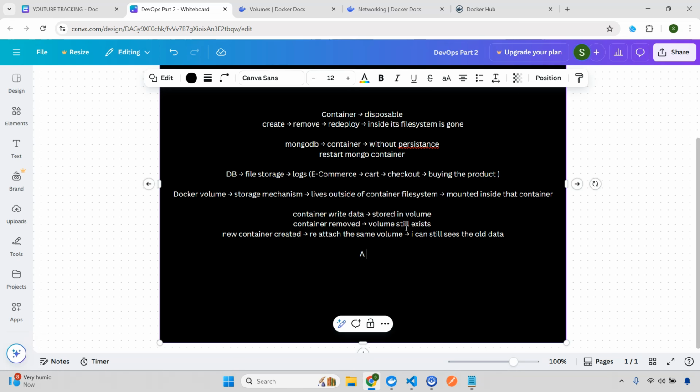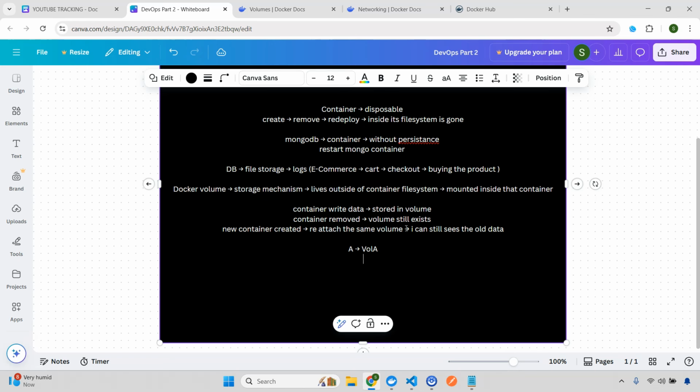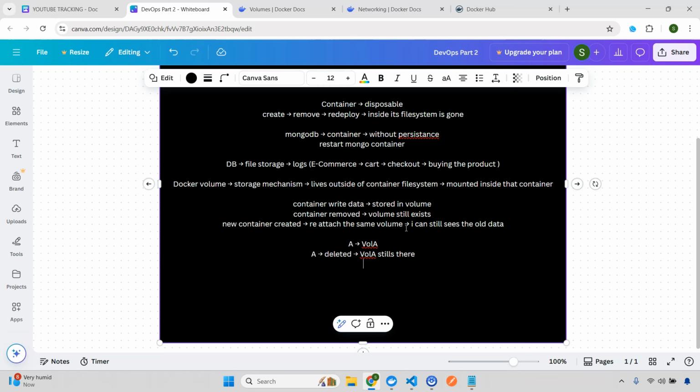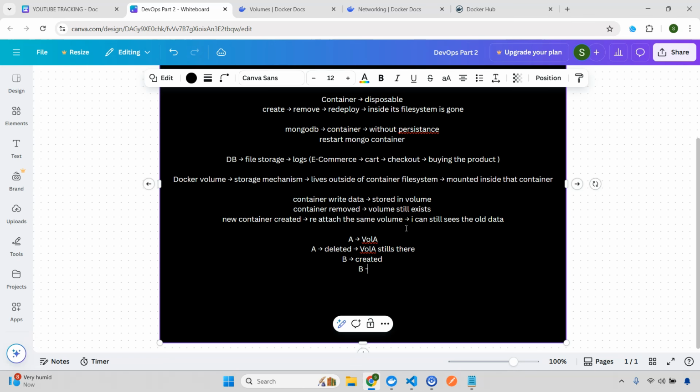It means I have a container which is attached to volume A. I delete the A container, so A container is deleted. Consider my volume A data will still be there. I created a B container, and I reattached the B container with what? The volume A, and then I can still see the same old data. Awesome. So this is the flow, right? I hope you can understand this.